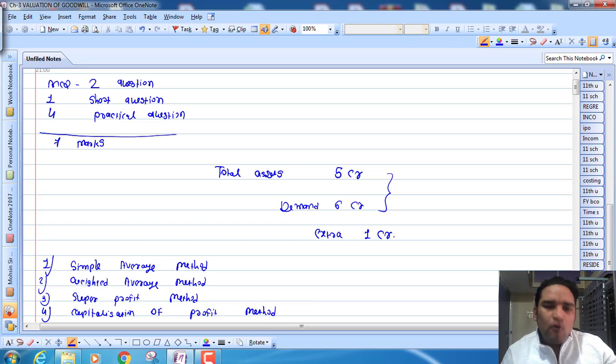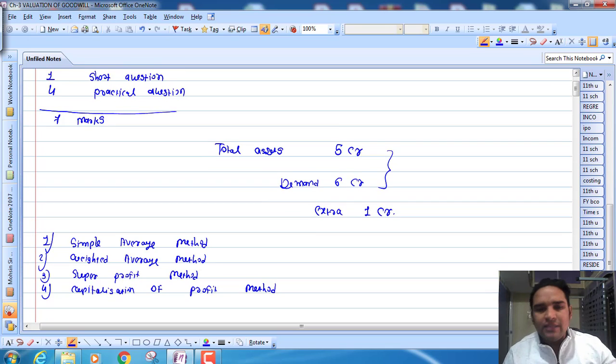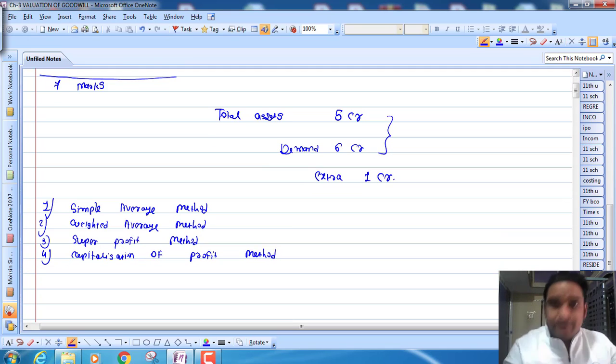So these are the 4 methods we will study in this chapter, and based on these methods you may have one question in the exam which is of 4 marks, and MCQs can also come based on these methods. So we have to understand all four methods in detail, and we will calculate questions based on them.